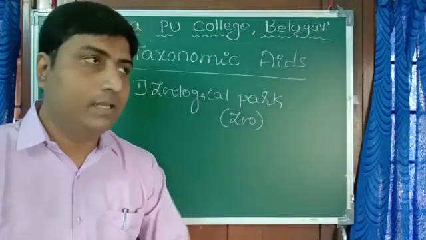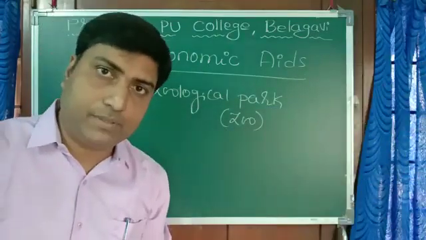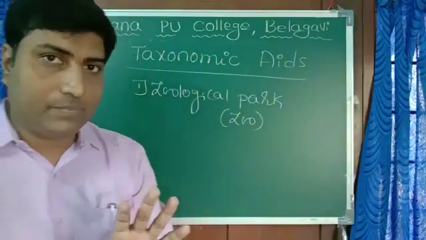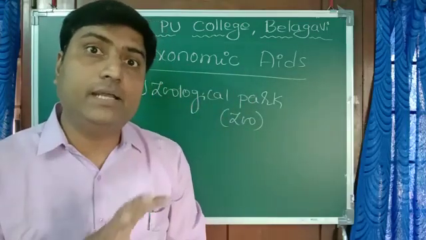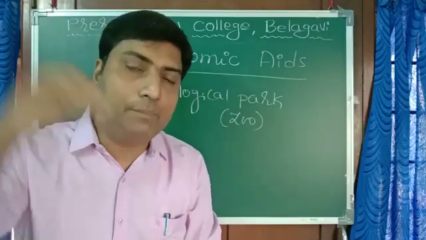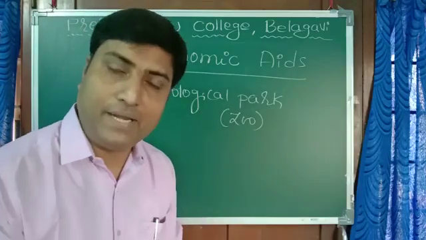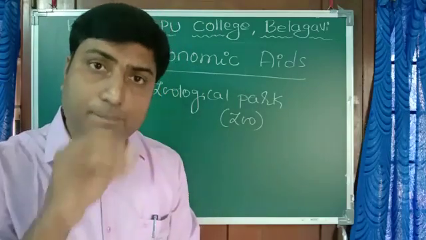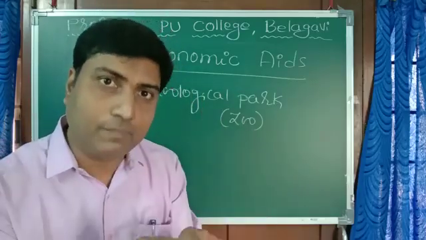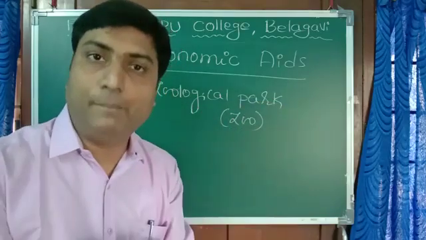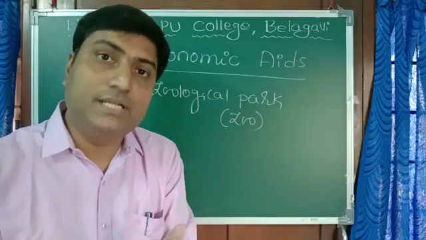When you enter a zoo, there will be different chambers or places where different animals are kept, and at the entry a plate is displayed which contains all the detailed information of that particular animal: its common name, its scientific name, its food habit, its reproduction, its gestation period. Each and every piece of information is displayed on that plate or label. Thus we can study those organisms in detail in the zoo.